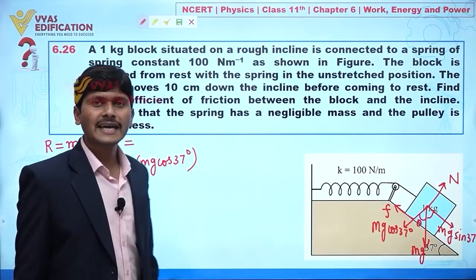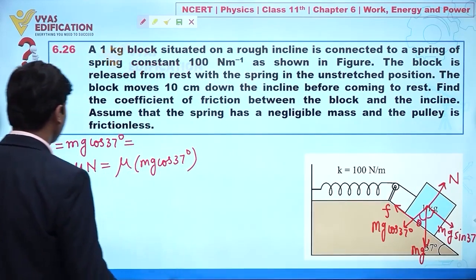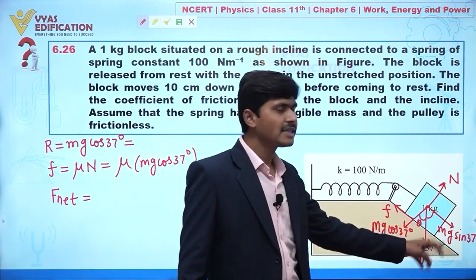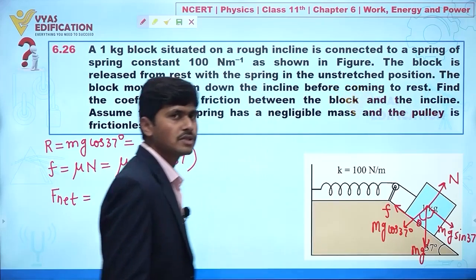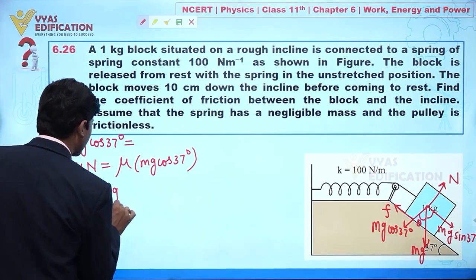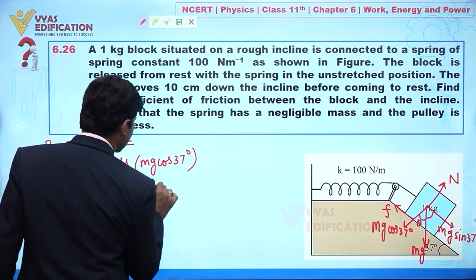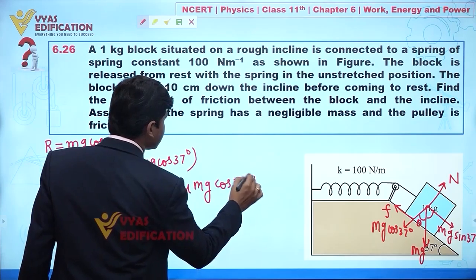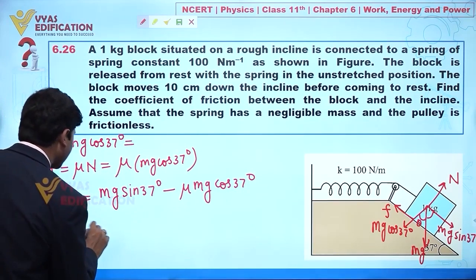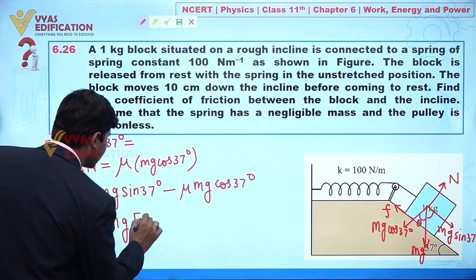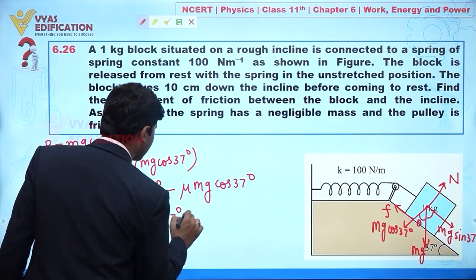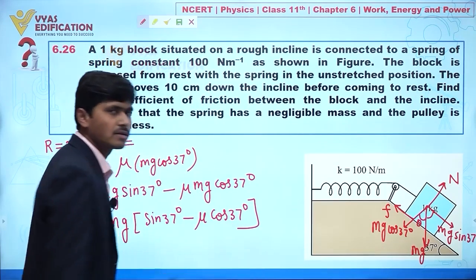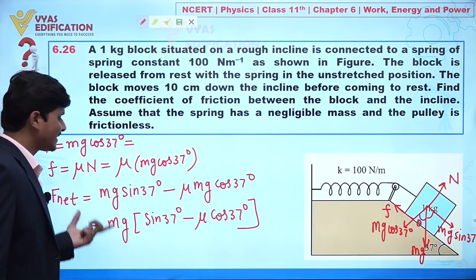If I write here what is the net force acting in a downward direction. The net force: mg sin 37 is acting in the downward direction and the friction force is acting in the upward direction. So mg sin 37 minus mu mg cos 37. Taking mg common, this is mg times sin 37 minus mu cos 37. Clear everyone? So from here we can say this is the net force.